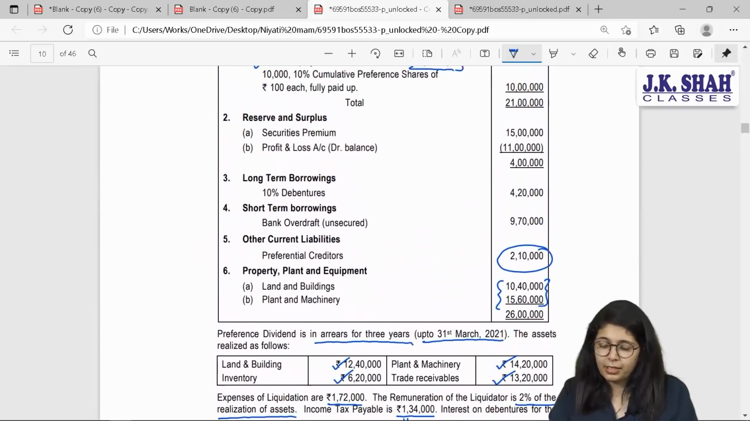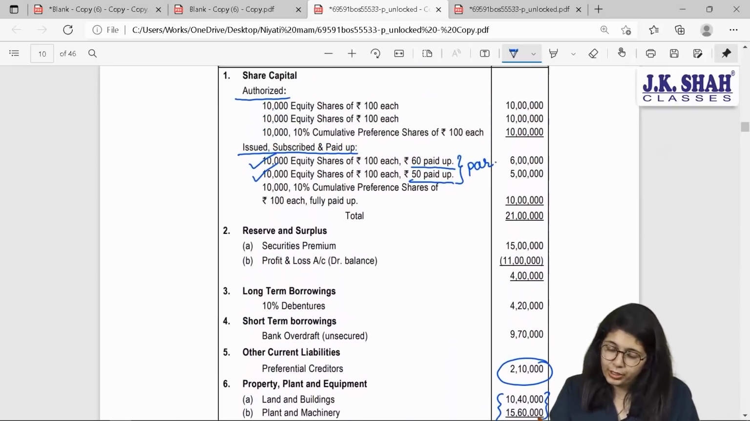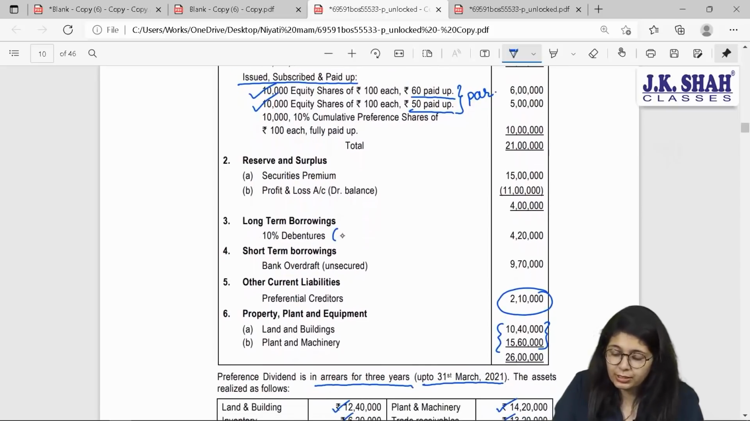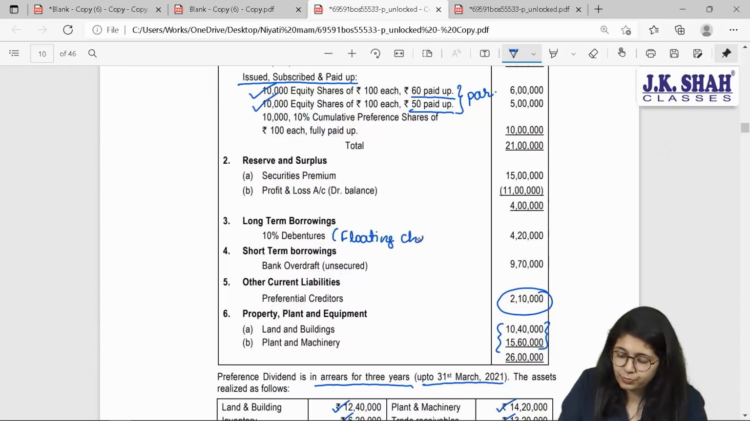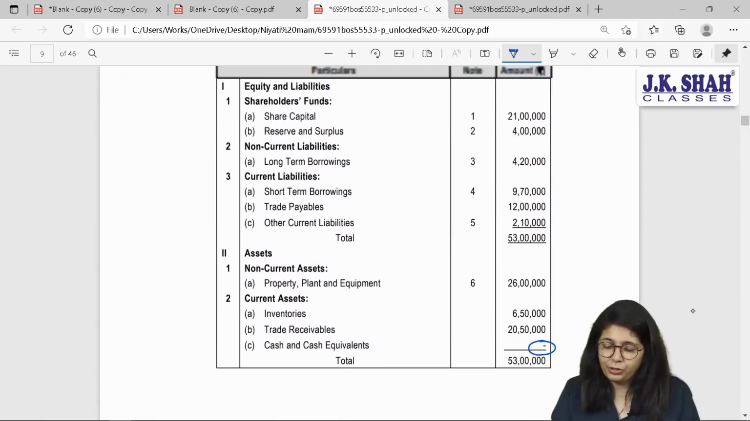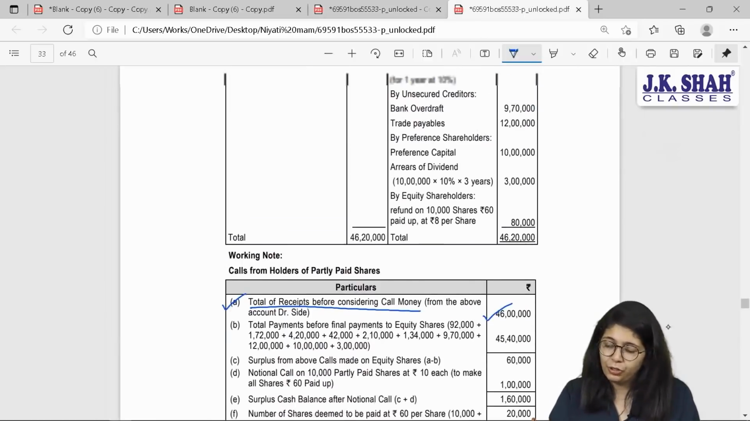Let us see. Now, do we have any secured liability? You have share capital, you have reserves and surplus. Under long-term borrowings, you have debentures, and these are normally on floating charge. Short-term borrowings include bank OD, which is also unsecured. Other current liabilities are just preferential, and then you have your assets. Even if you see your balance sheet over here, you do not have anything specifically mentioned as secured liability. So basically we do not have secured.